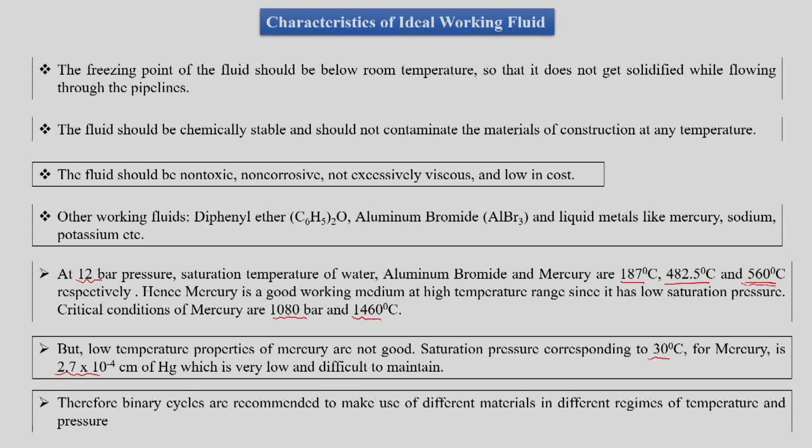Hence water is comparatively better than mercury at low temperature, but mercury is good at higher temperature. Similar will be the condition for other working materials. Refrigerants will be good at low temperature, water will be comparatively good at intermediate temperature, and mediums like mercury will be good at high temperatures.